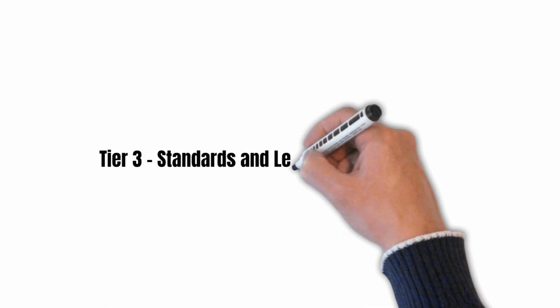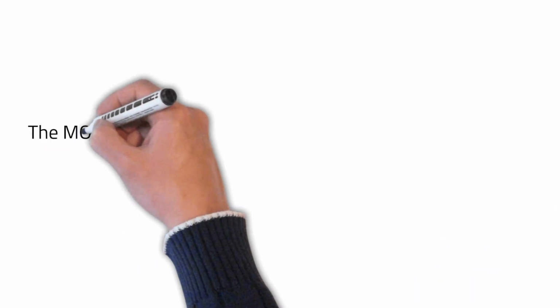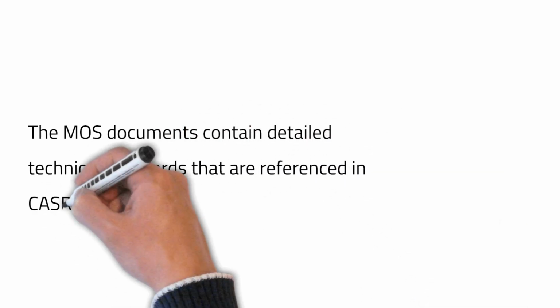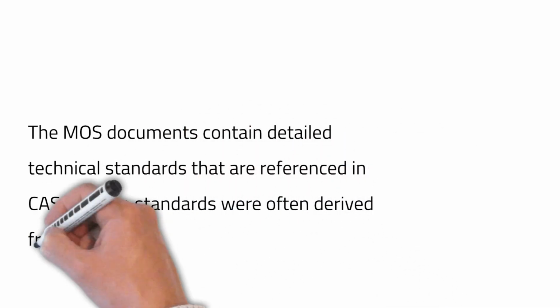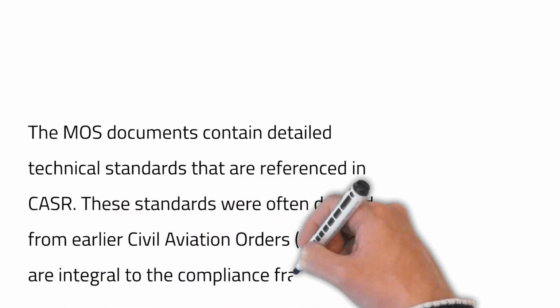Tier 3, Standards and Legislative Instruments. Manual of Standards, MOS. The MOS documents contain detailed technical standards that are referenced in CASR. These standards were often derived from earlier Civil Aviation Orders, CAO, and are integral to the compliance framework.